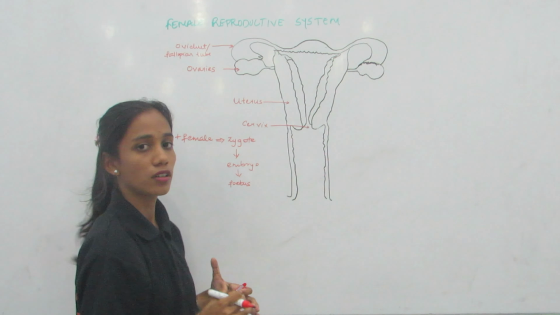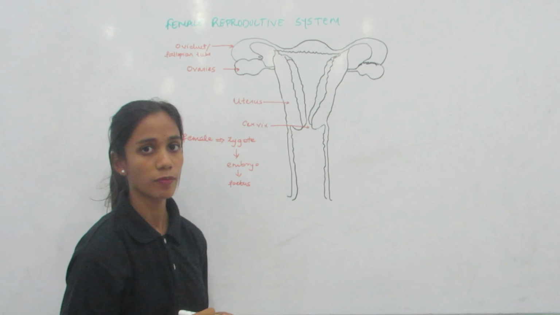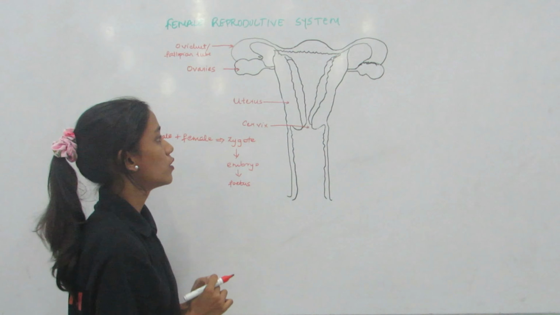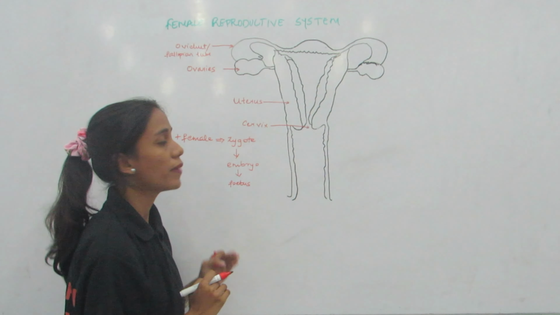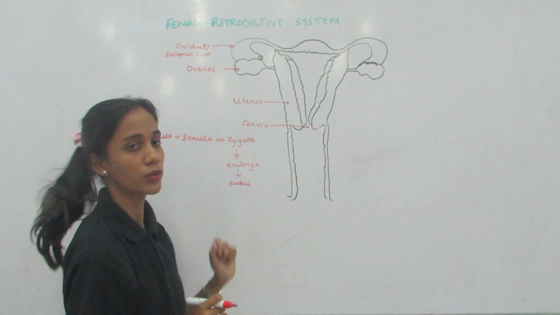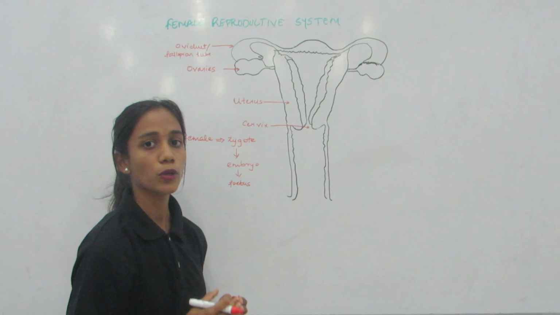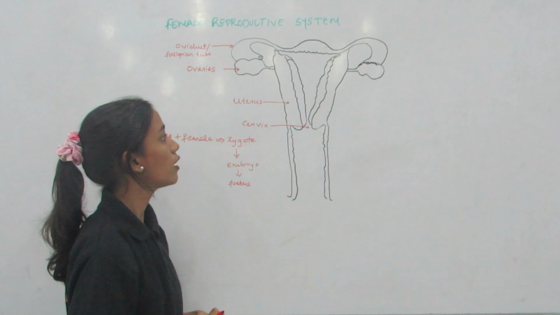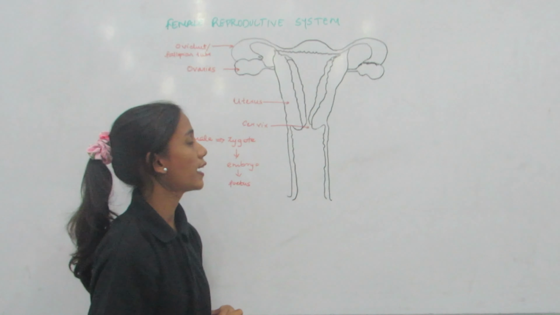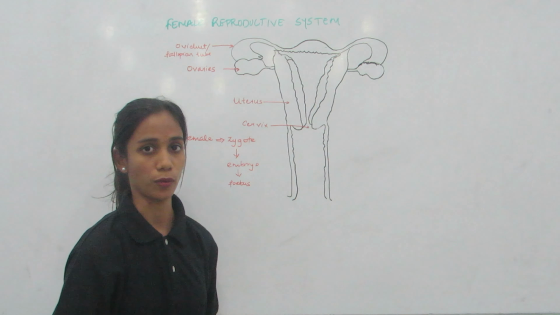Now, to receive the newly formed embryo, the uterus prepares itself every month. Each month, an egg is produced by the ovaries. And if the sperm encounters the egg, the zygote will be produced and the embryo travels down to the uterus. To receive this embryo, the uterus prepares itself by producing a thick lining. This thick lining contains nutrition and blood, which are required for the nourishment of the newly formed embryo.